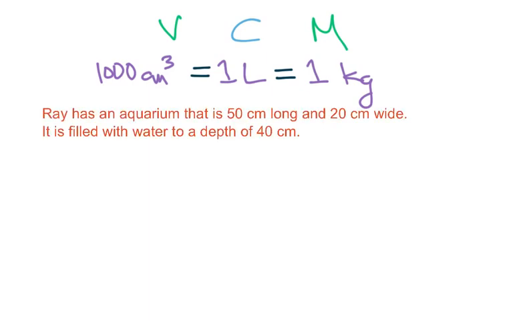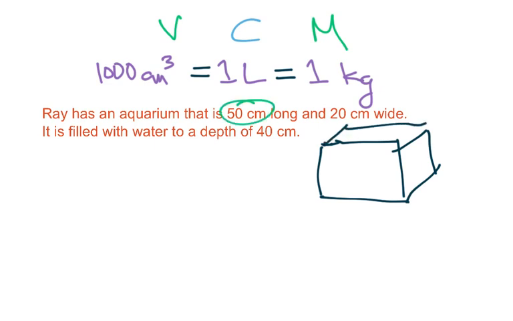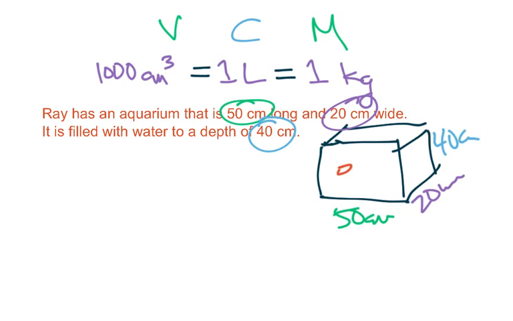Let's dive right into a problem. So Ray has an aquarium that is 50 centimeters long and 20 centimeters wide. It is filled with water to a depth of 40 centimeters. So I would suggest to draw this out. If I was to draw that out, I draw a nice rectangular prism. And I'm going to label it up, so 50 centimeters long. And then it says it's 20 centimeters wide, and it says it's filled to a depth of 40 centimeters. And again, this is an aquarium. Let's draw some fish, maybe some water.